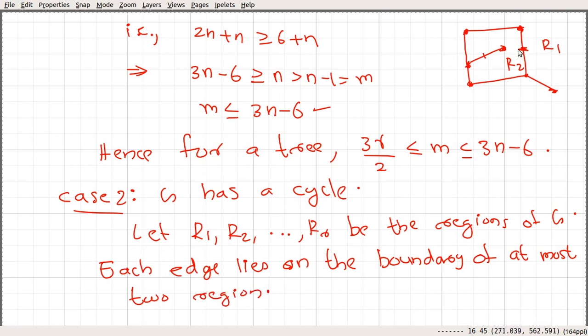Okay, in this case, this edge lies on the boundary of r1 and r2. This one lies entirely in region r2. So each edge lies on the boundary of at most two regions. And similarly, we can see that if you consider